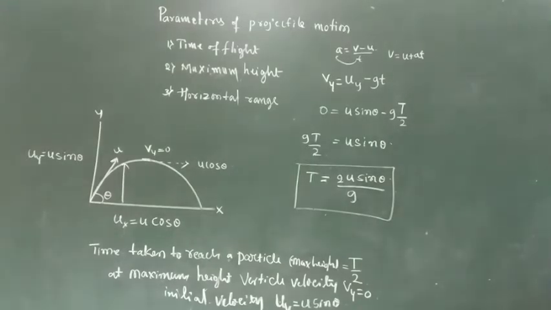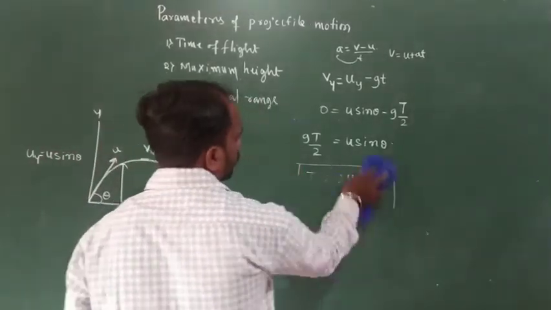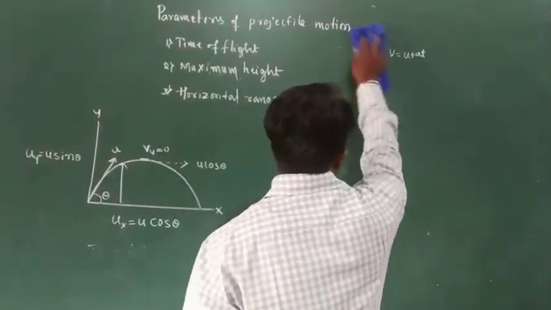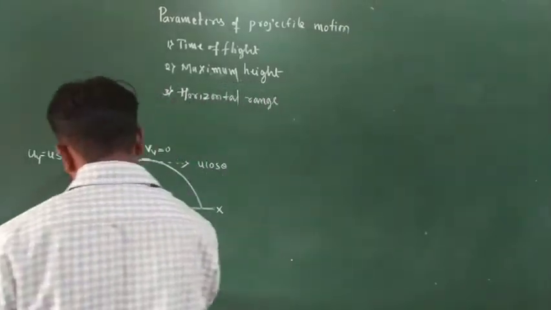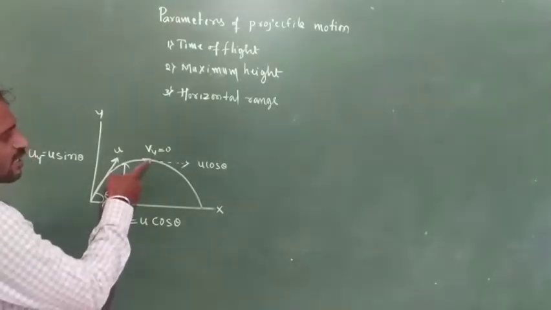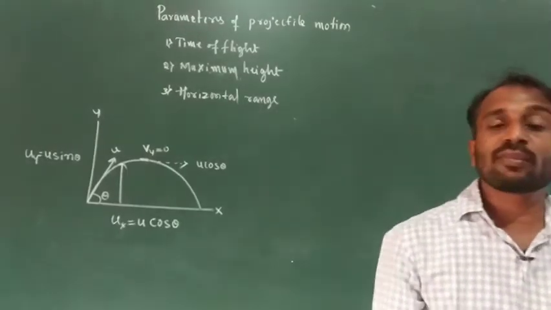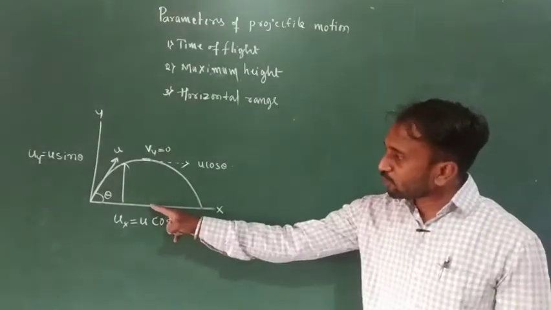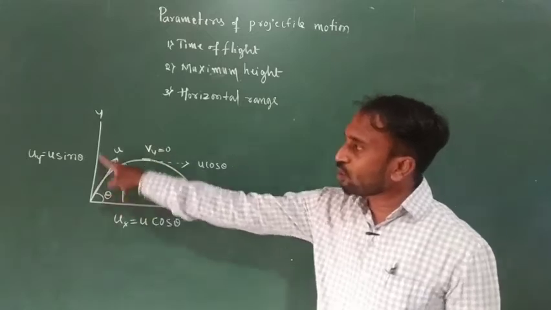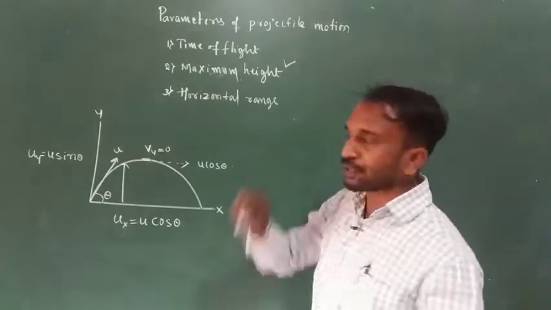So next one, maximum height. Maximum height of a projectile, or maximum height of a projection. Here, the maximum displacement of a particle along the vertical component, that we consider the maximum height. It means the maximum displacement of a particle along a vertical component is the maximum height.